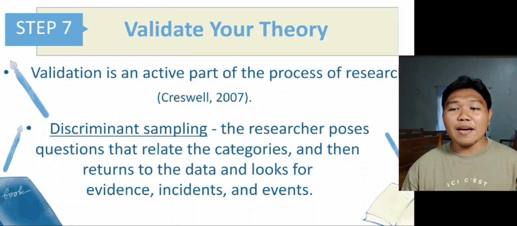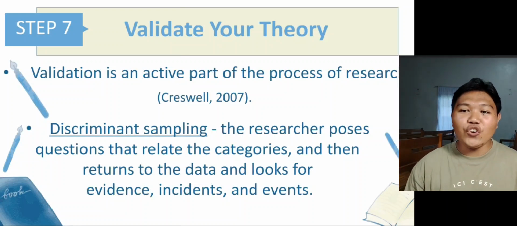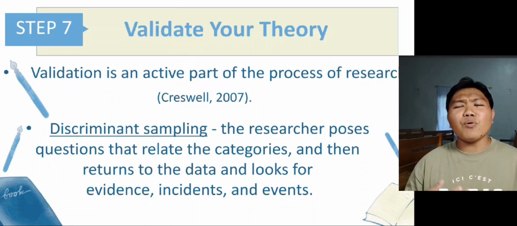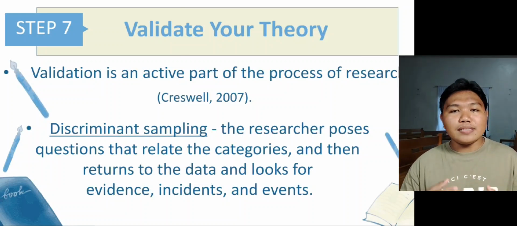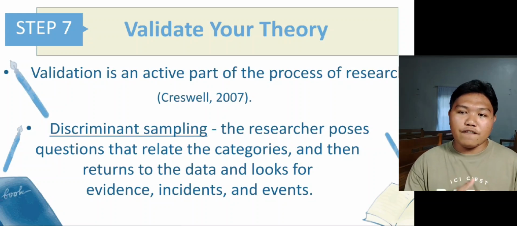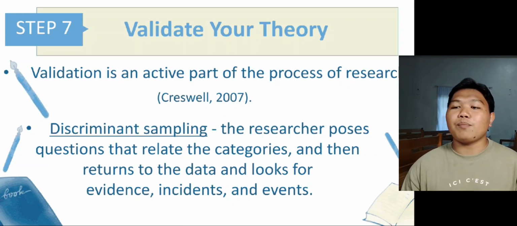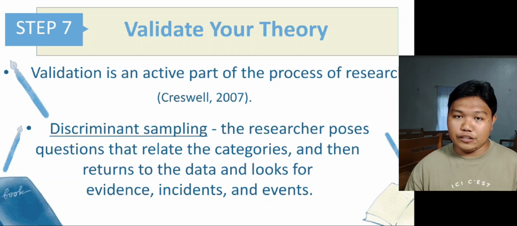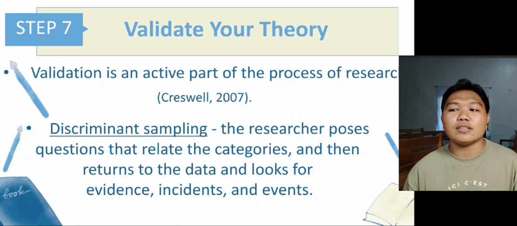And the seventh step is you need to validate your theory. Now, it is important to determine if your theoretical explanation makes sense to participants and is an accurate rendering of events and their sequence in the process. In grounded theory research, validation is an active part of the process of research, according to Creswell in 2007.